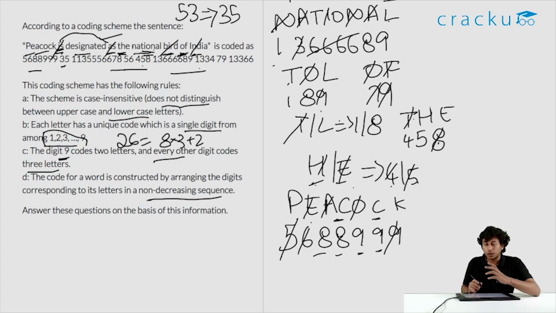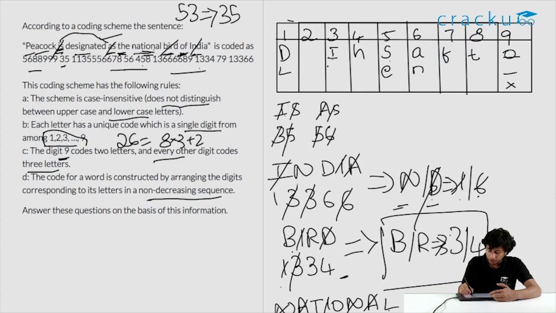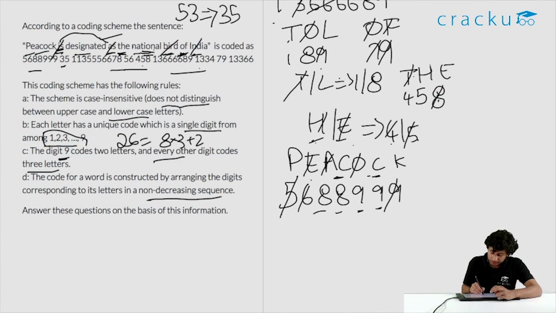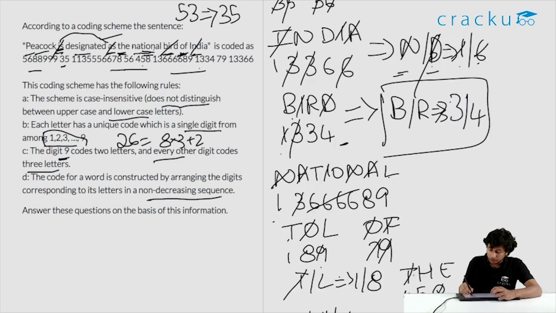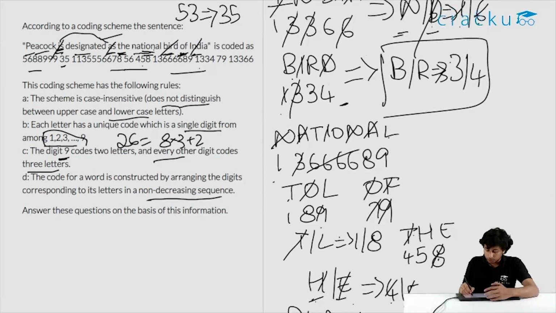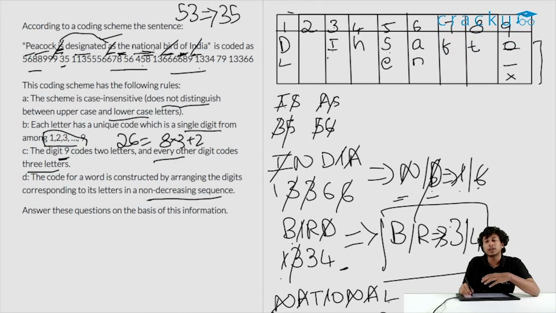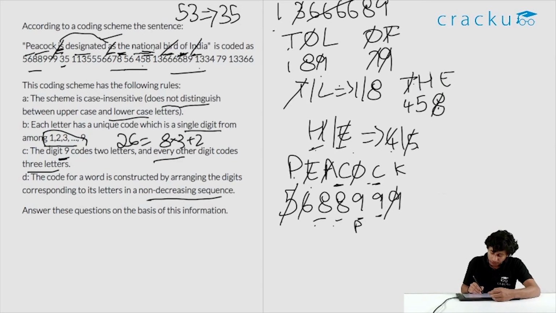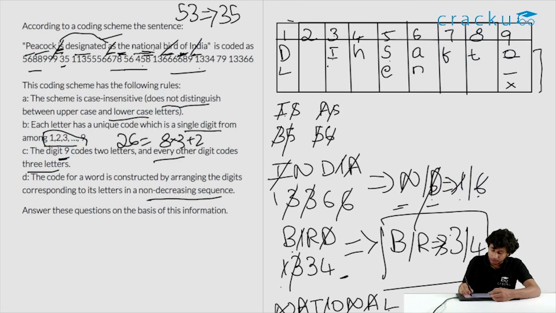Now you have to remember one important factor that they are given before. That 9 codes for only 2 letters. It does not code for 3 letters. So let's take the case where CC stands for 8, 8. Then PK will be 9, 9. We already know that 9 codes for O. So if both PK codes for O, then 9 will have three characters coding. So it is not possible. So C has to be 9. So we have C is 9 and PK is 8. This is the only possible case. We will write C here and we will write PK here.